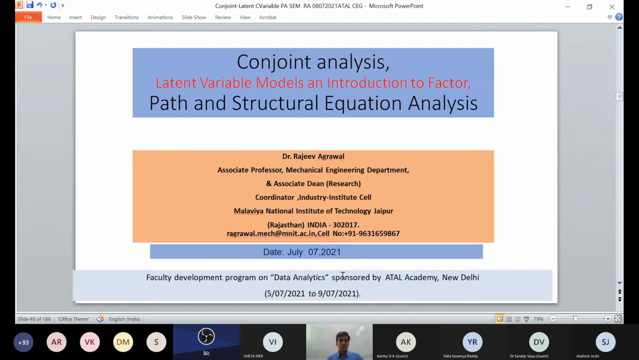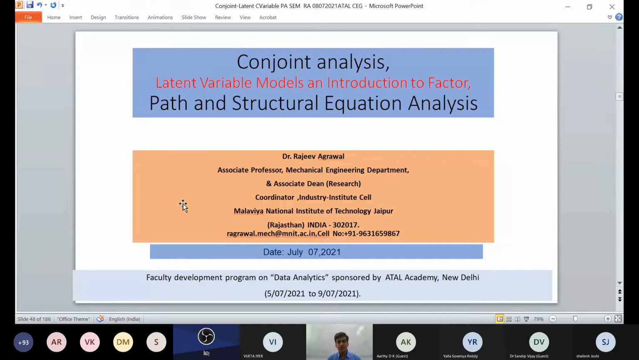So that is about conjoint analysis. Now, if you have any question, I am just opening it to all of you. If you have any question on conjoint analysis, please raise your hand and ask your question. And I will be moving to another topic, that is latent variable model, or introduction to factor analysis.